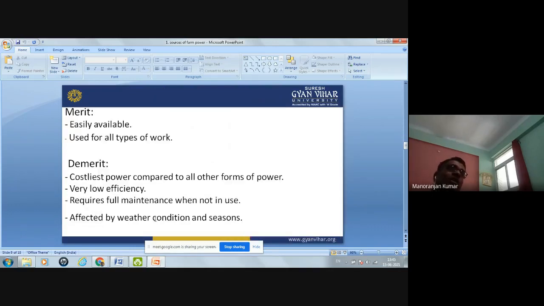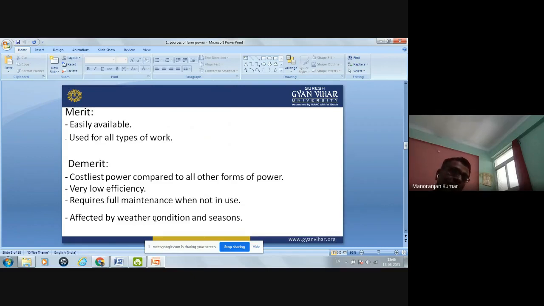Now, what are the merits of this human power? It is easily available in the village, and this power can be used for all types of work, from plowing the land to harvesting or storing the grain. All types of work can be done with the help of human power.